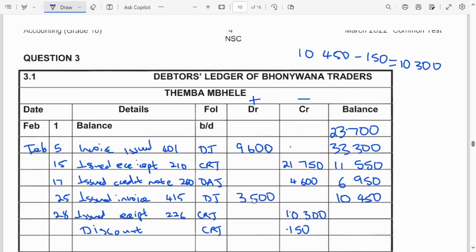So now the balances will decrease. 10,450 minus 10,300, that is going to be 150. Then again, 150 minus 150, that is 0. So it means that now he has settled his account. That is your debtors ledger.